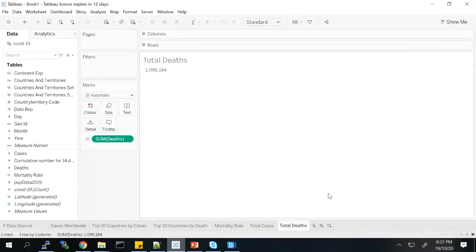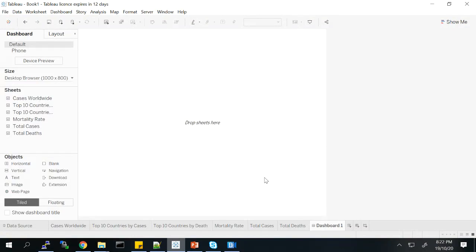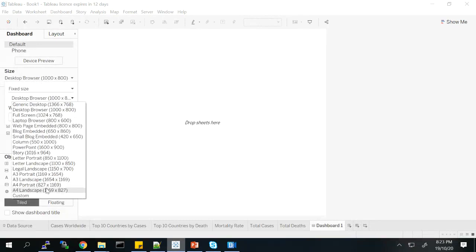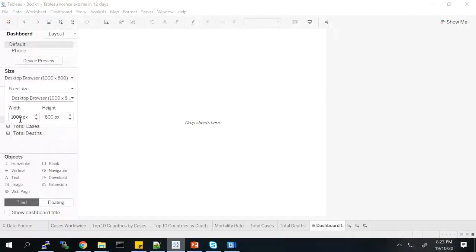To do this, as I was saying, you need to click on this icon which says new dashboard. When you click on this, it shows you all the sheets that you have created till here. Then it is asking what the size is, like for which type of client you are creating. Are you creating it for a browser, for a web page, for a blog? Depending on that, it gives these sizes, or you can click on custom size and give your own size. That is flexibility given by Tableau. For now, I'm just keeping this as is in the interest of the demo.